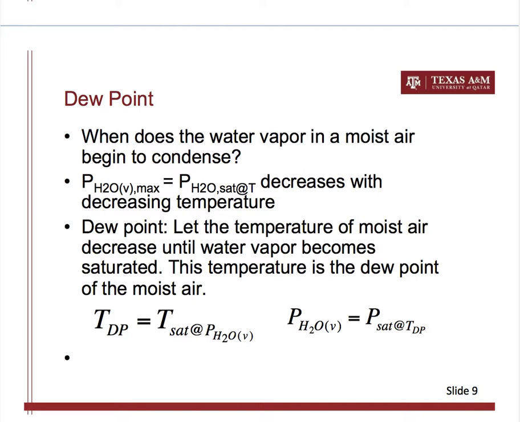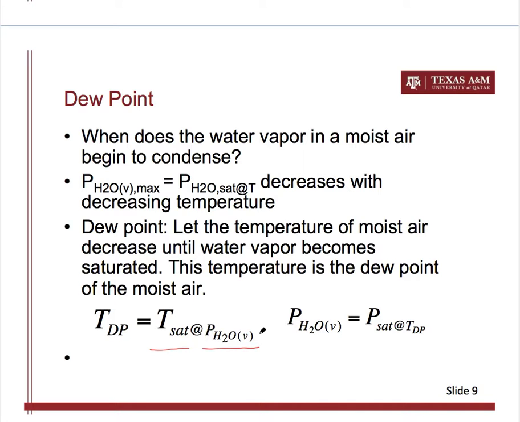Okay, so the dew point temperature is the saturation temperature of water vapor for your water vapor partial pressure existing in your system. Okay, so imagine using the saturation table.